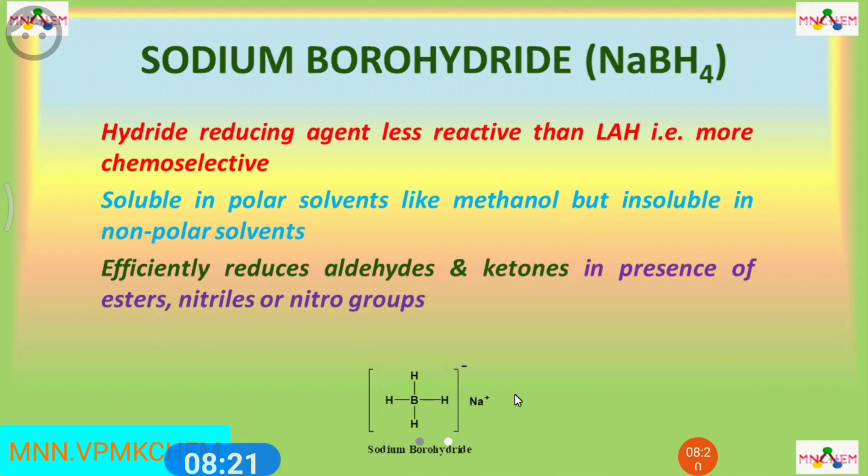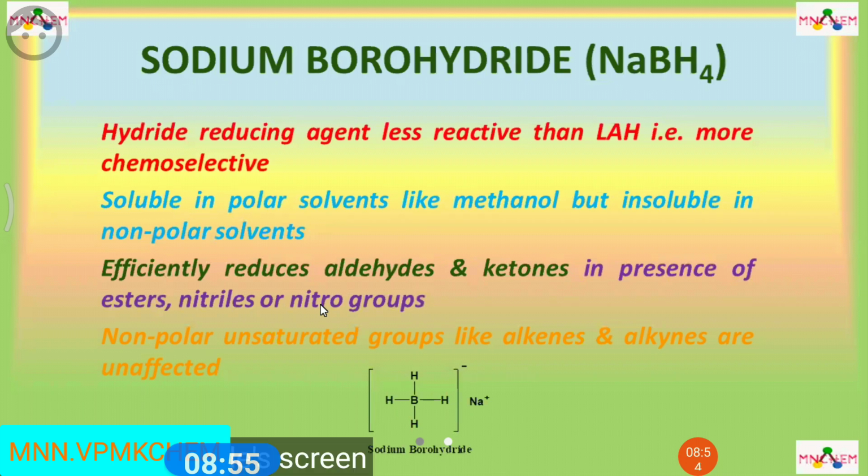So when we say the sodium borohydride is chemoselective as compared to lithium aluminum hydride, here we can see aldehydes and ketones can be reduced to corresponding alcohols, even if the esters, nitriles, and nitro groups remain unaffected in the reaction process. Also, the non-polar unsaturated groups like carbon-carbon double bond and carbon-carbon triple bond, alkenes and alkynes remain unaffected.